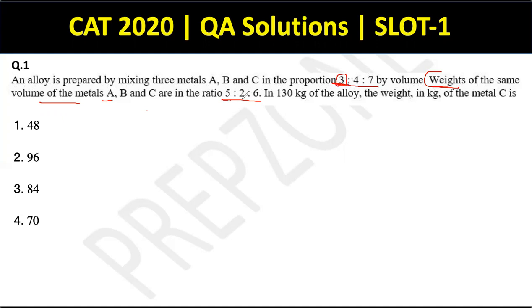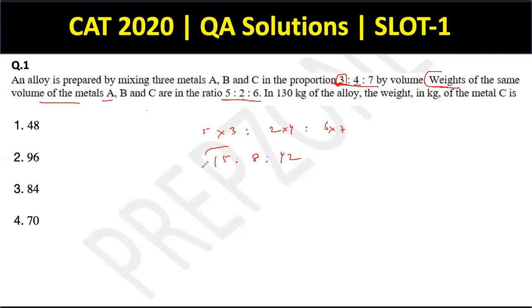Similarly, if I take 2 liters of metal B, I get 4 per liter. So how about 2 liters? I'll get 2 into 4, that is 8. So the entire final ratio in the final alloy would be 5 into 3, ratio 2 into 4, ratio 6 into 7. It has to be 15, ratio 8, ratio 42.